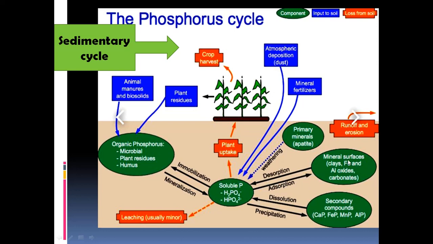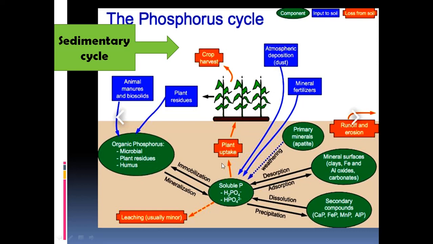Similarly, the mineral surfaces which contain phosphates release them by the process of desorption. They get separated from these minerals and come back into the soil, available to the plant for utilization. Then, even by way of weathering, the primary minerals in the rocks and in the soil undergo weathering and breaking, and they also release phosphate back into the soil.